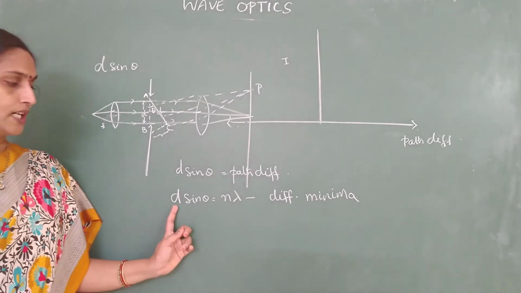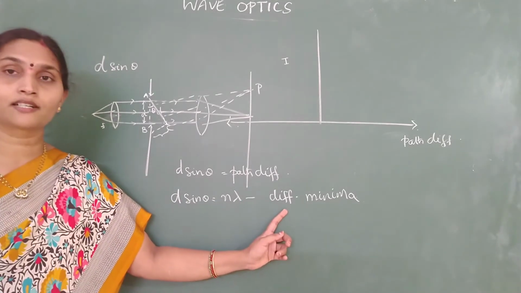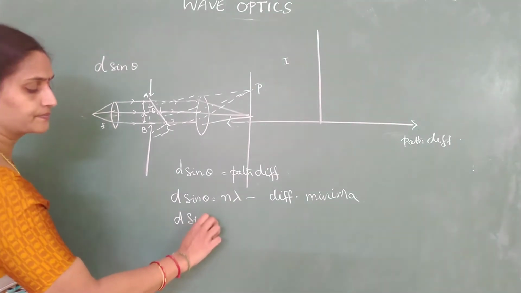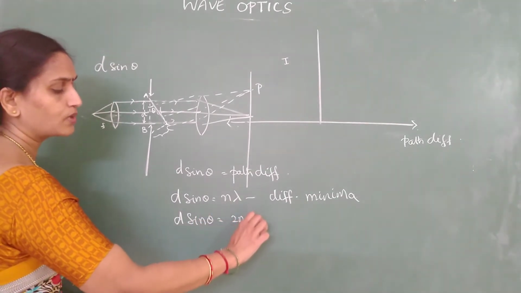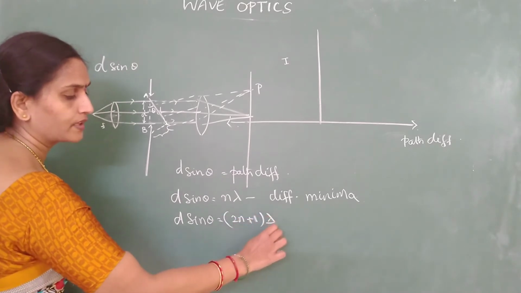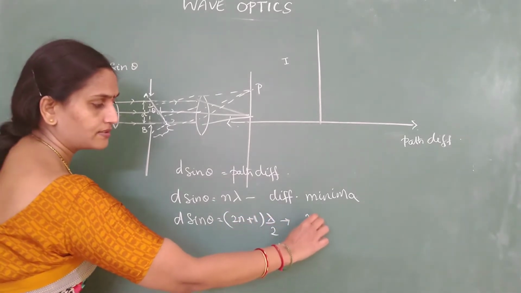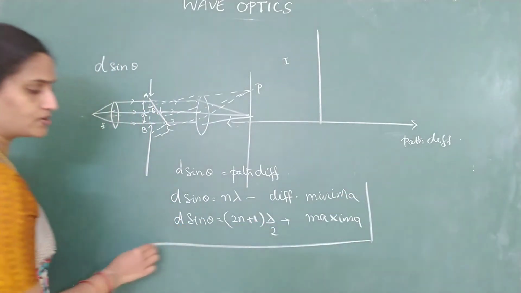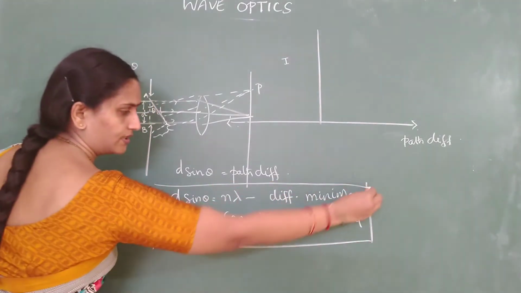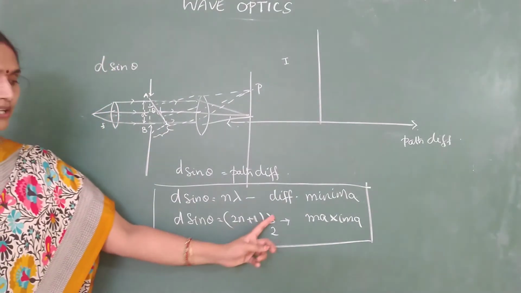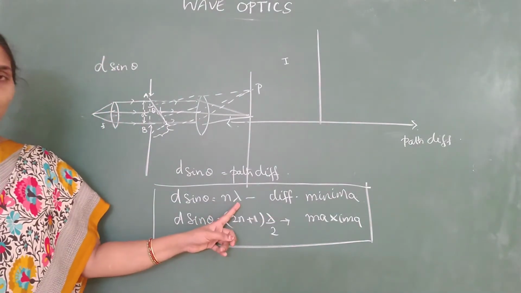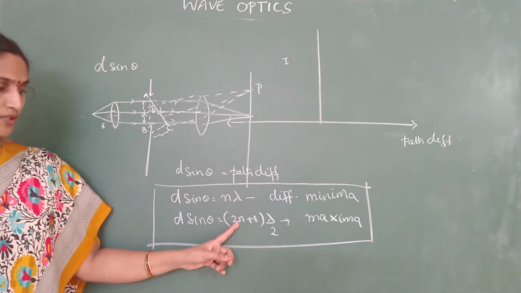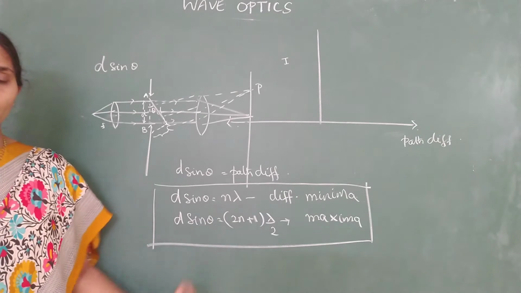We have already proved that d sine theta equal to n lambda is the condition for diffraction minima, and d sine theta equal to (2n plus 1) lambda by 2 is the condition for diffraction maxima. Remember these two conditions. For maxima, it is (2n plus 1) lambda by 2, and for minima, it is n lambda. n takes values from 0. When you put n equal to 0, we get the central maxima.